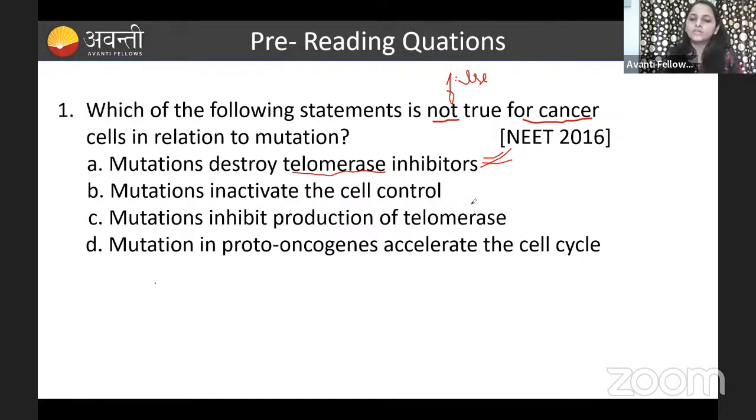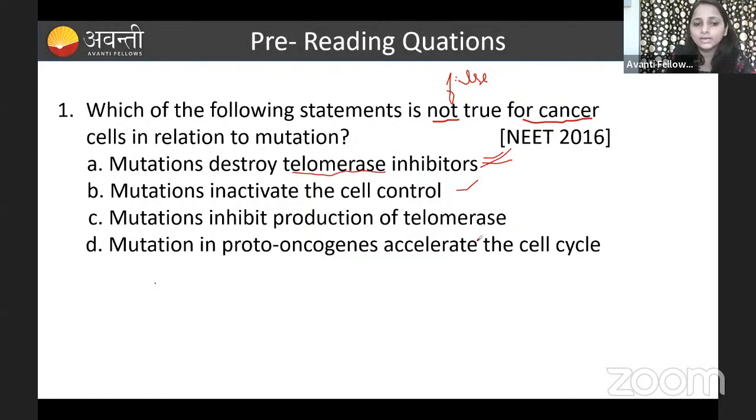Yes. Whenever a mutation happens, it is going to inhibit the protein which controls the cell division, right? For example, during the cell cycle, we have studied the checkpoints in the cell cycle, right? Due to the mutation in the cell cycle checkpoint, it is going to alter the cell division. So mutation will inactivate the cell control. Yes, that is also correct. Both the first statement and the second statement are correct.